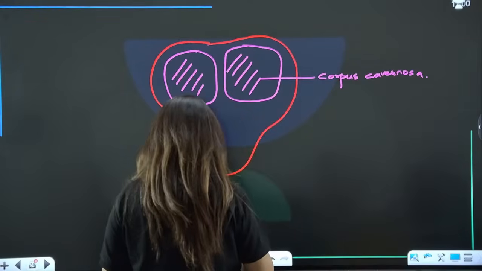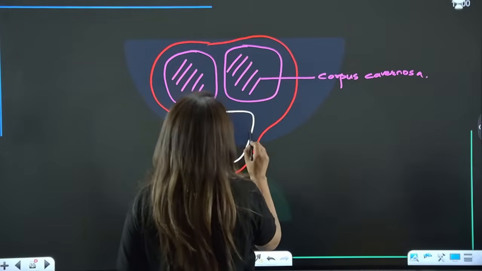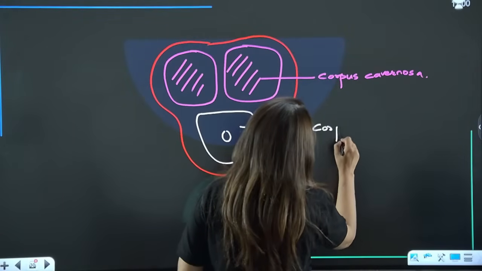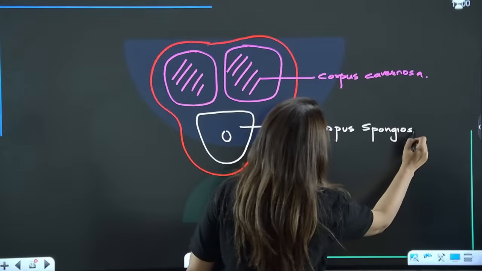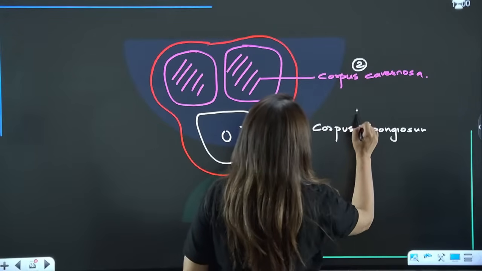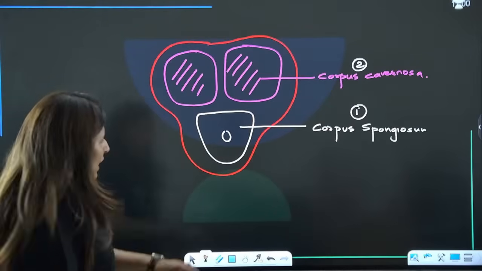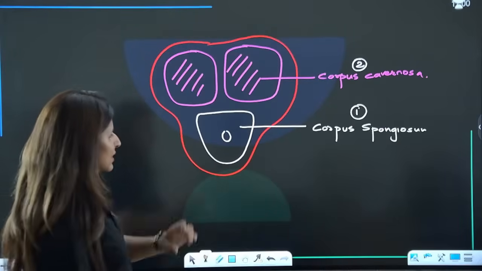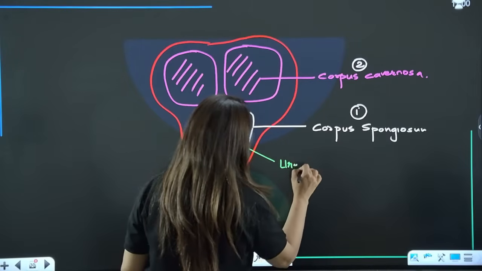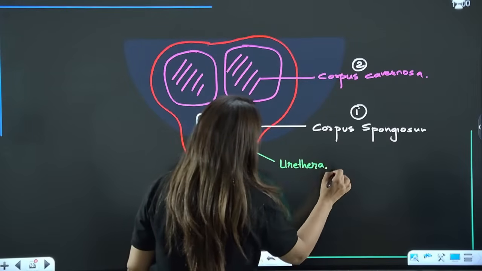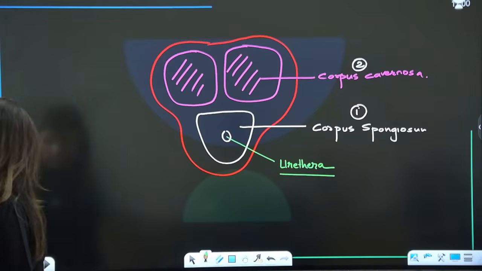And then we have this structure called corpus spongiosum. Is that clear? These are two in number, this is one, and they are all cylindrical rod-like structures. Through this cylindrical rod-like structure passes the urethra. Is this clear? So the urethra is surrounded by corpus spongiosum. Please tell me these points are clear.